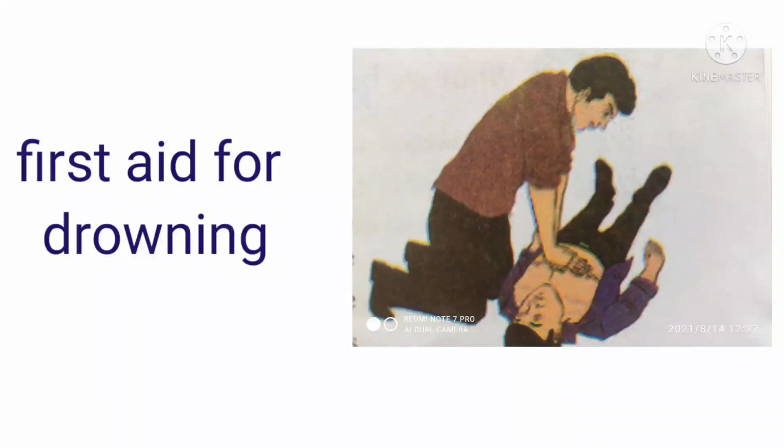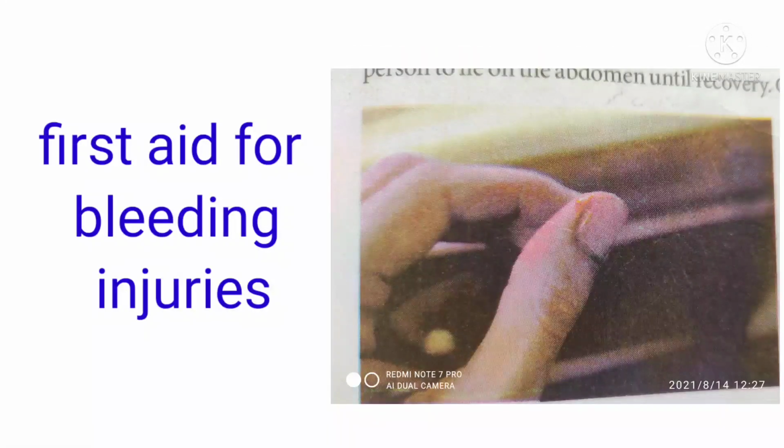Repeat the process by turning the person to lie on the abdomen until recovery. Give some warm clothing and hot tea on recovery. This is the first aid of drowning.